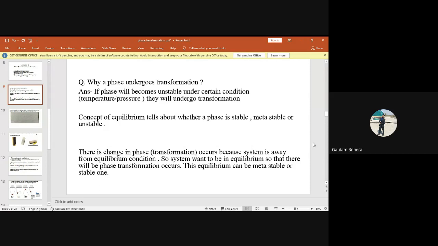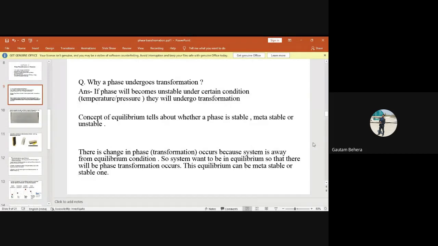Because if we are changing the temperature or we are changing the pressure parameter of the system, the phase may not remain stable in that particular condition of temperature and pressure. So if the phase becomes unstable, it will not remain. It will transform into some other phase, and that other phase will remain stable in that condition of temperature and pressure, right? So a phase will undergo transformation if the phase becomes unstable under a certain condition of temperature and pressure parameter, right?